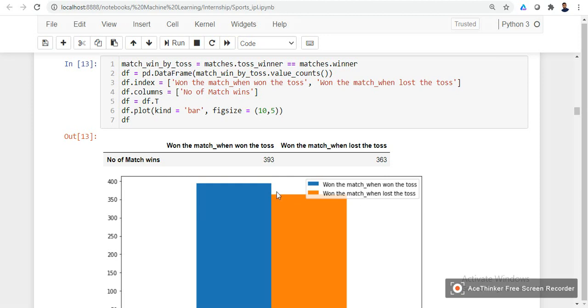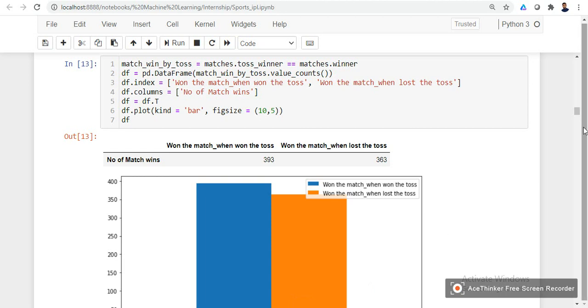So we can see only a slight difference with the toss winning. Okay, only toss winning doesn't matter much in determining the match winning.